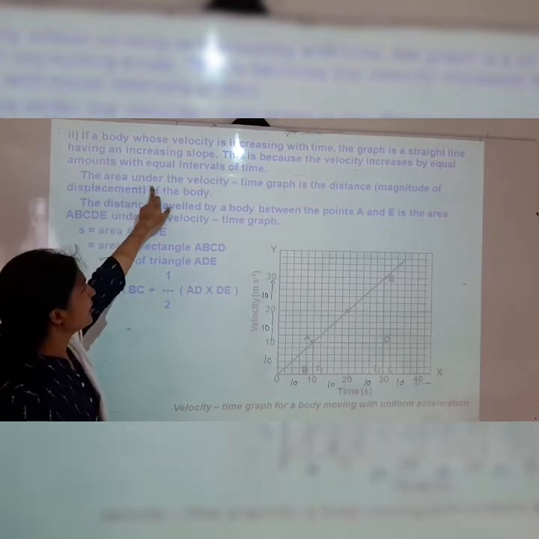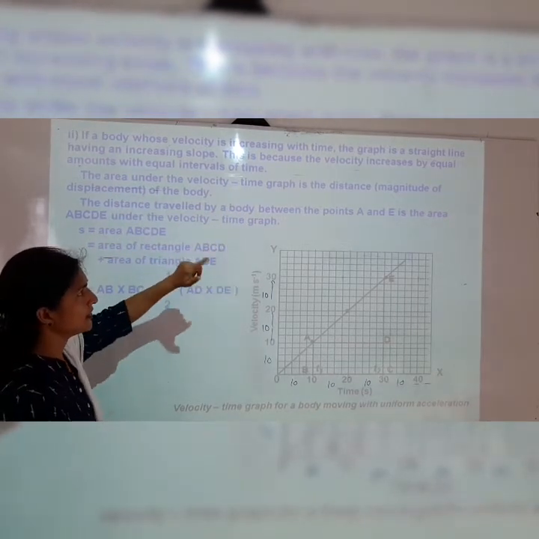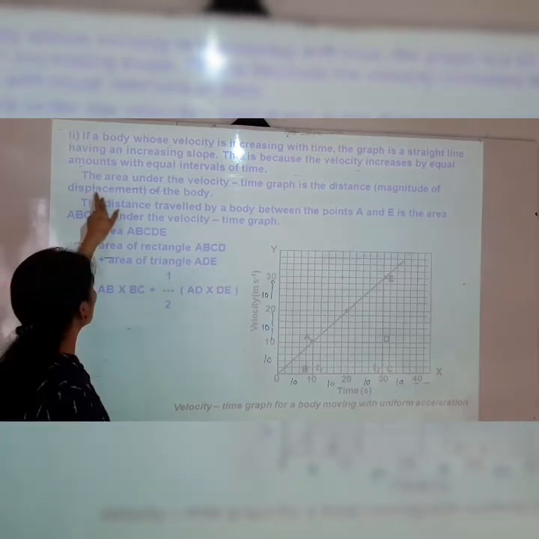The area under the velocity time graph is the distance (magnitude of the displacement).